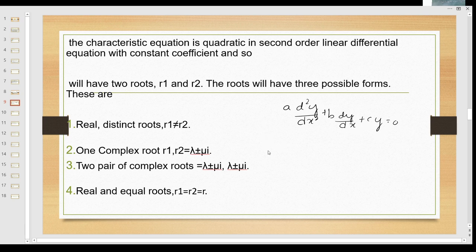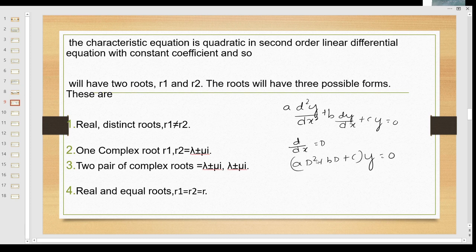This is the differential equation. We consider d by dx as capital D. Therefore, (a D square plus b D plus c) y is equal to 0.